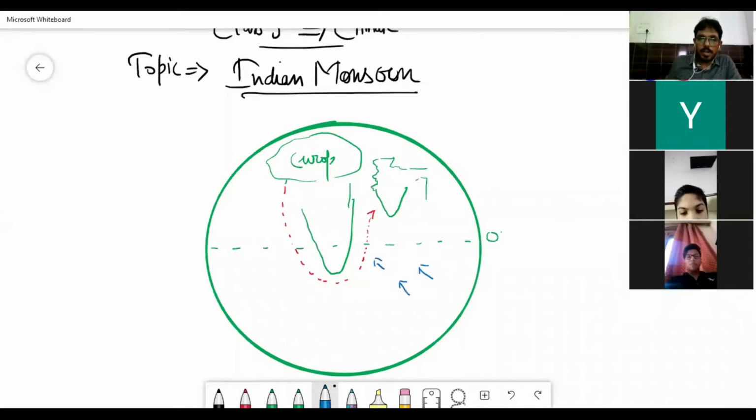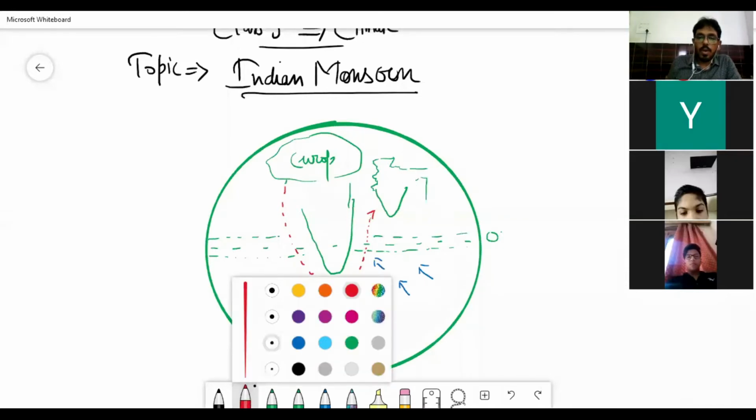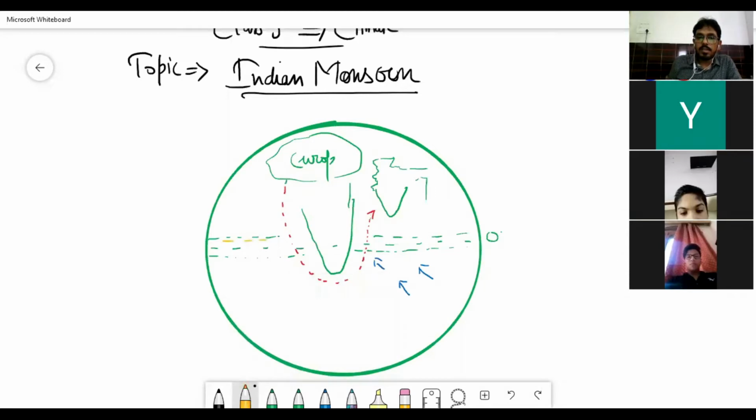as I told you yesterday, over here the sun's rays will directly fall and the temperature will increase. Due to the sun's rays at the 0 degree equator, it will increase the temperature, it will start evaporating, plus air also moves upwards.